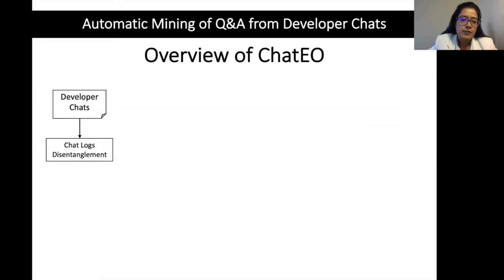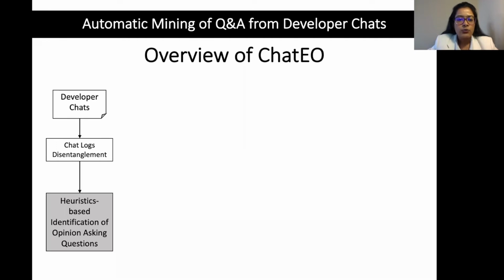using a supervised machine learning algorithm for chat disentanglement. Basically, this is to extract separate conversations from an interleaved chat history, which is necessary for analysis. Now we move on to the opinion-asking question identification. Here we use a linguistic heuristic-based technique to identify these questions.